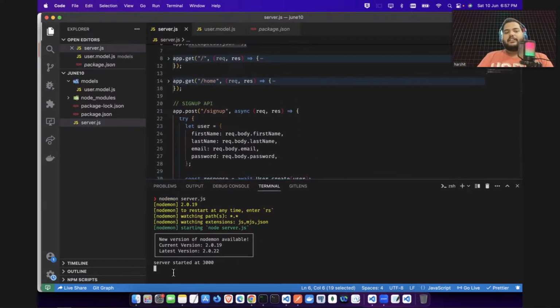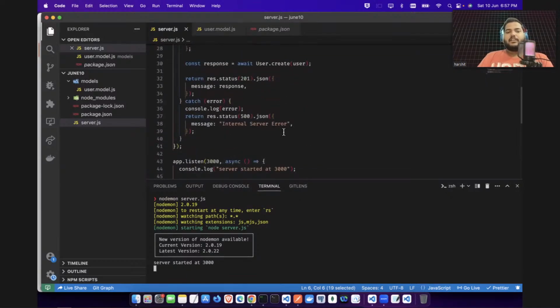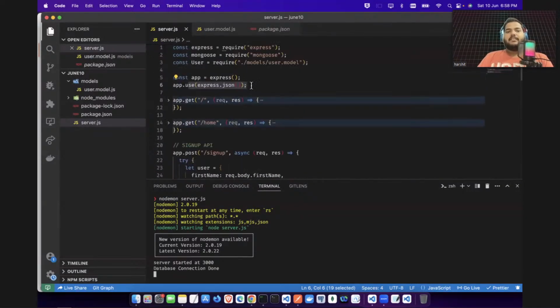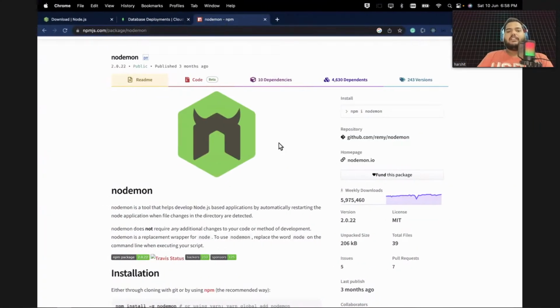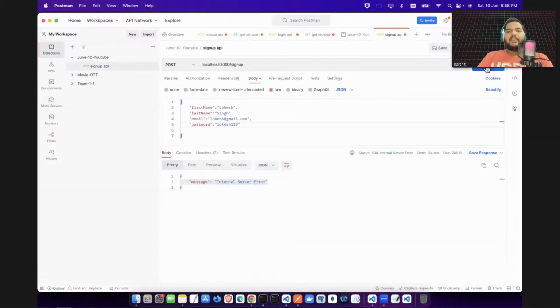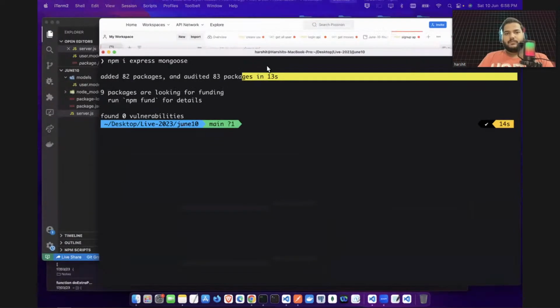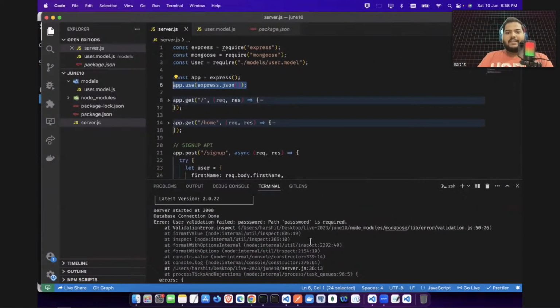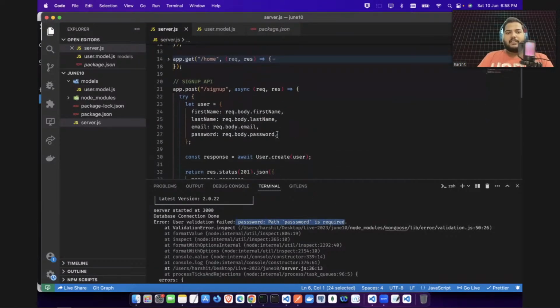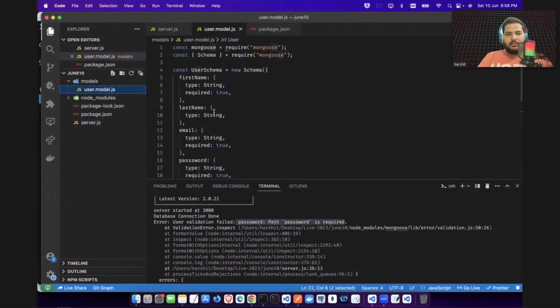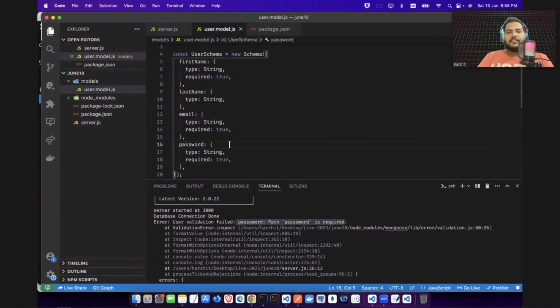So let's wait for the database connection. The database connection is very important now, and we have added a message here to tell the user that the database connection is established. Now let's try to hit the API again. Okay, again it's saying error. Let's check what the error is now. It says the password field is required, and here we are not setting any password. So are we not setting it? Okay, we have given triple S here, not a single S.